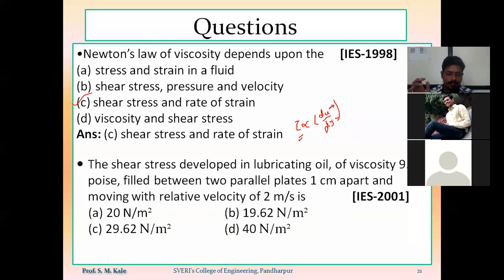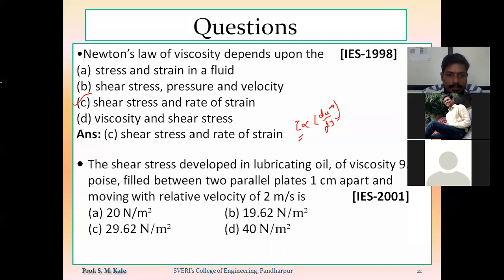The next question. The shear stress developed in lubricating oil of viscosity 9.81 poise, filled between two parallel plates 1 centimeter apart and moving with a relative velocity of 2 meter per second, is: first one, 20 Newton per meter square; option B, 40.62 Newton per meter square; option C, 29.62 Newton per meter square; option D, 40 Newton per meter square. This is also a question which was asked in the IES exam.